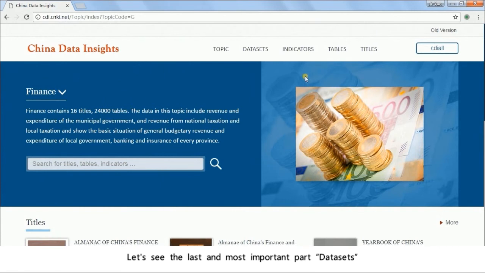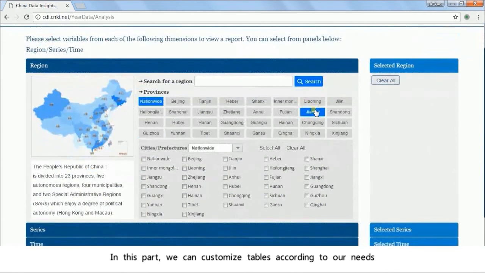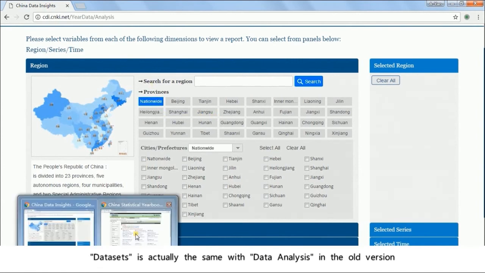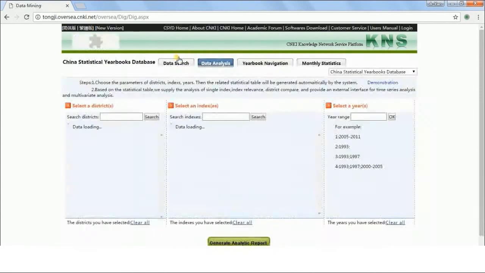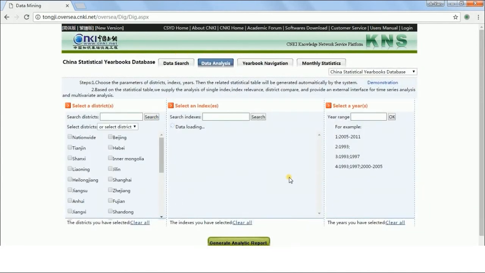Let's see the last and most important part, datasets. In this part, we can customize tables according to our needs. Datasets is actually the same with data analysis in the old version. Comparing the old version with the new one, we will see three features in the new version.